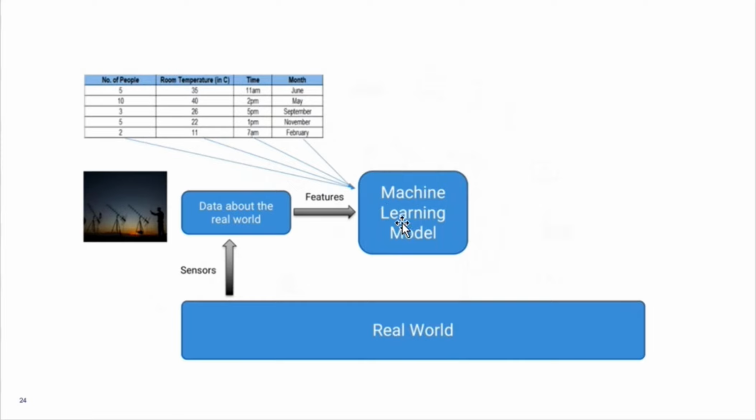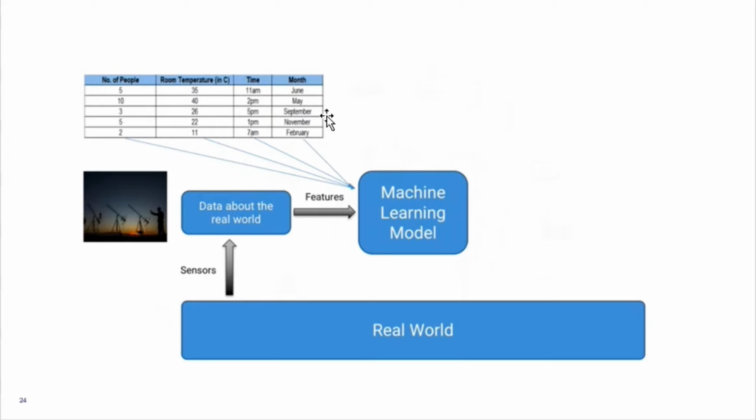Let's say, for example, you're creating an artificial intelligence system which maintains the temperature of your room based on how many people are there, the time of the day, the month of the year, etc. Then your AI system needs to take all this information in the form of features. So there would be one feature for the number of people, one for the current temperature, another for time, another for month, and so on and so forth, right?